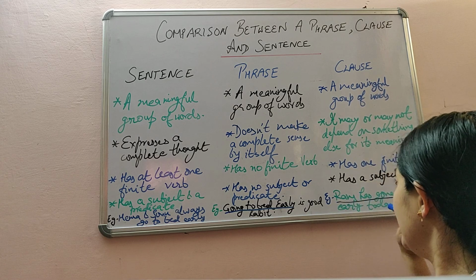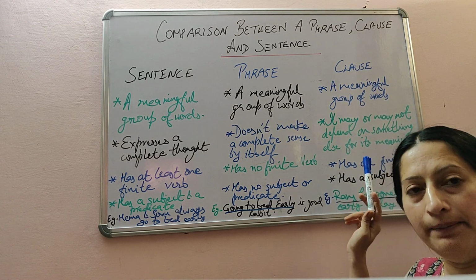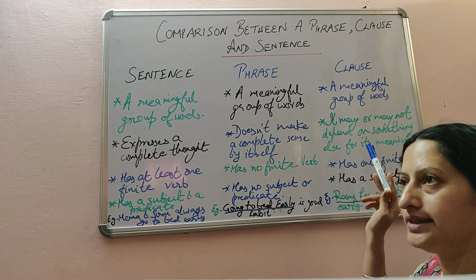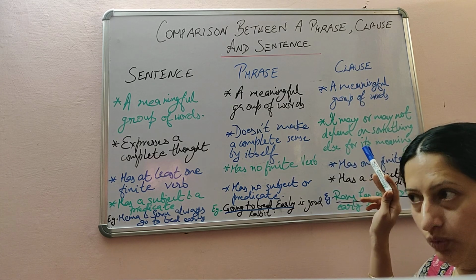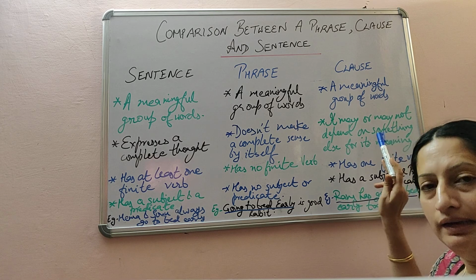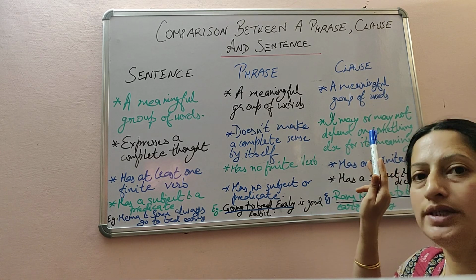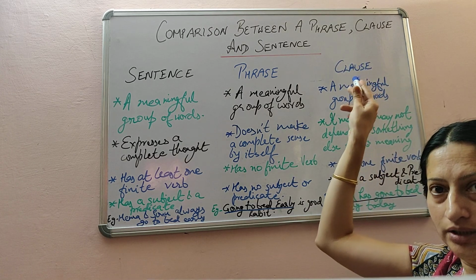I'll explain you with an example. You can take the character of Sita only and you can say, Sita went to her school for learning dance for her competition. So, Sita went to her school, that part will become a clause.